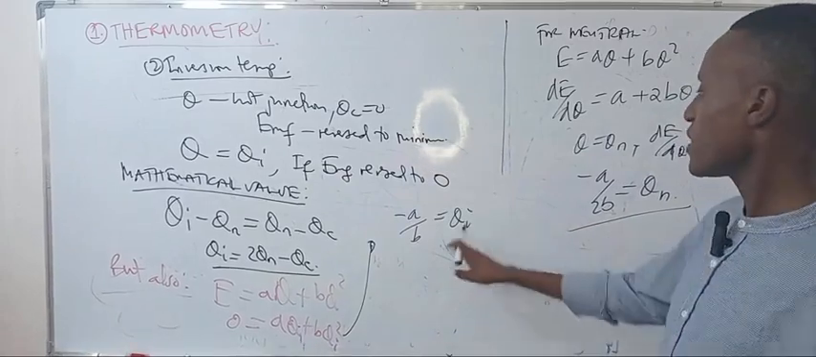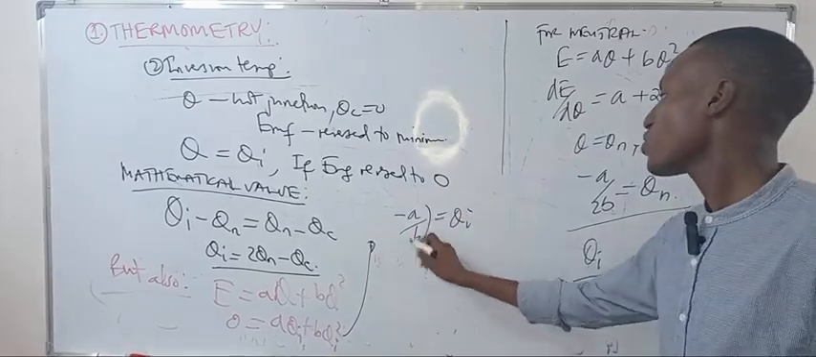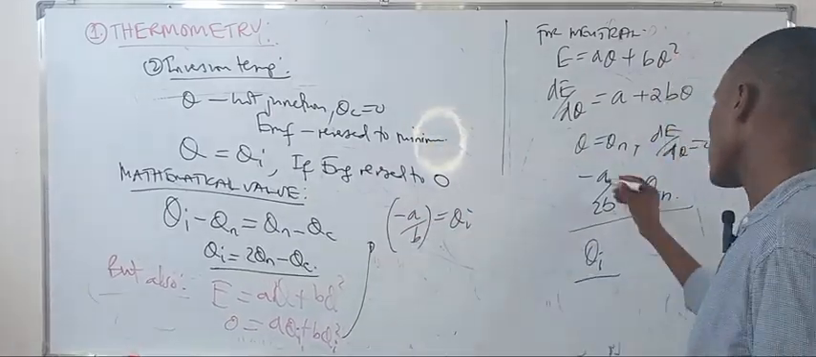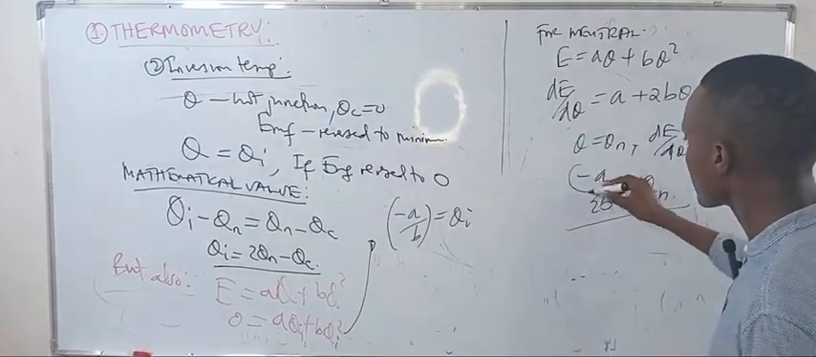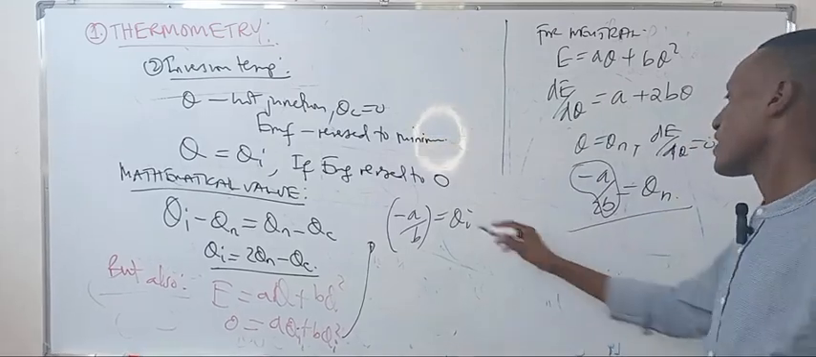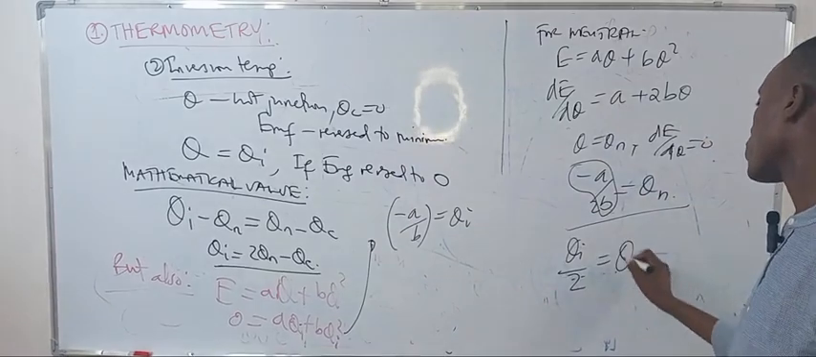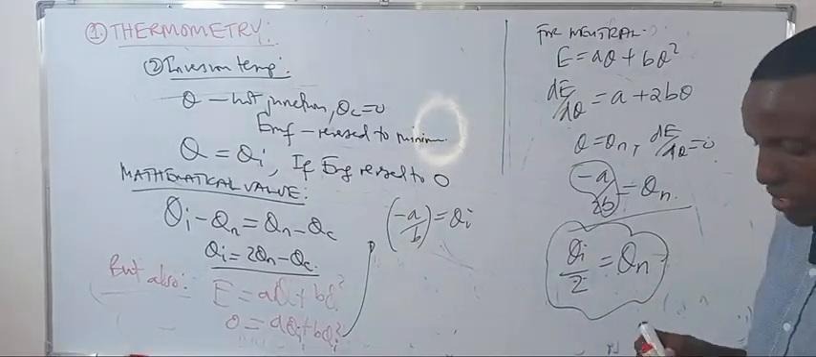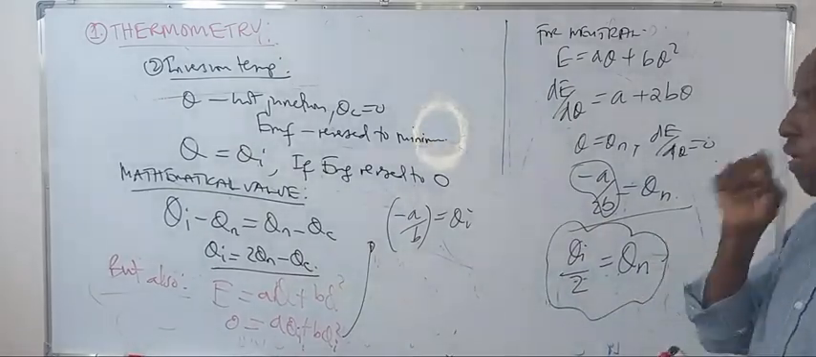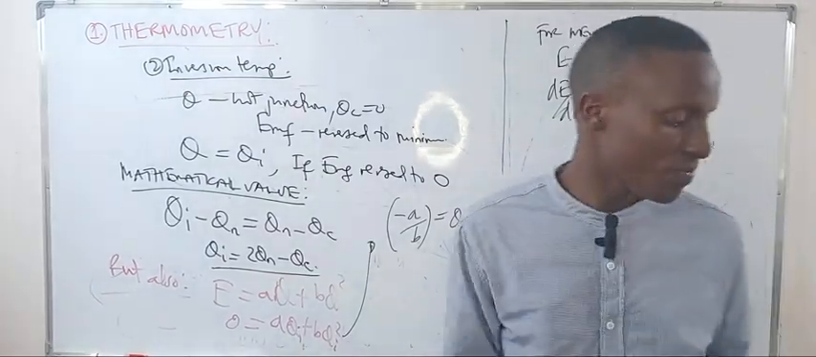So with this and this, we can say the inversion temperature, if that is θ, this negative one is Qi. So it's Qi over 2, which is just equal to Q neutral. That's the relation between the inversion temperature and the neutral temperature. That's how we relate them.